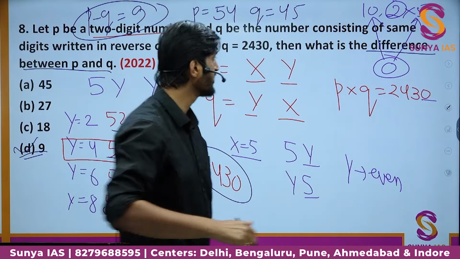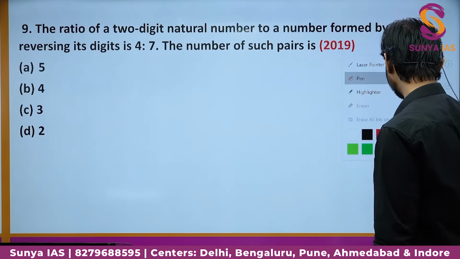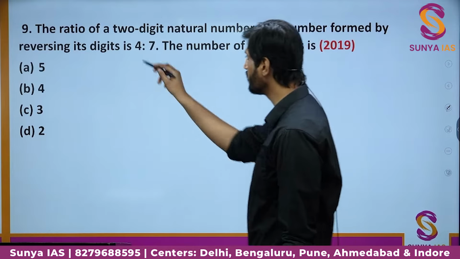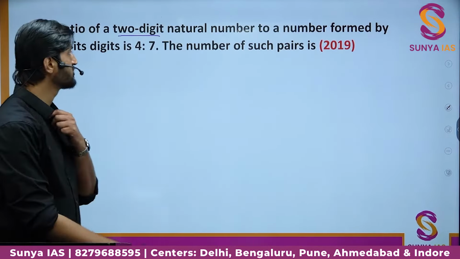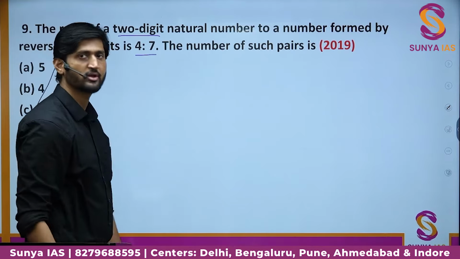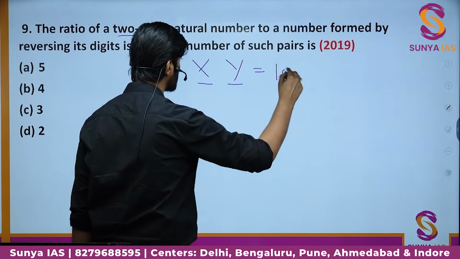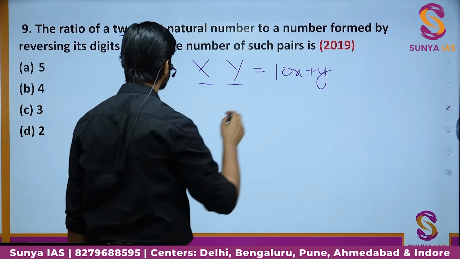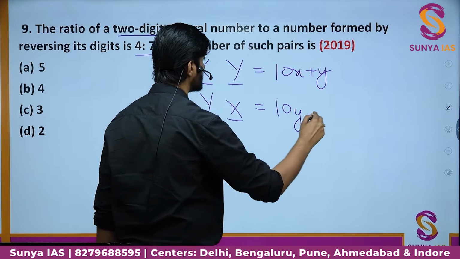Okay. Moving on now. We have this question. It says the ratio of a 2-digit natural number to a number formed by reversing its digit is 4:7. It's quite a simple question. So let us assume the first number is xy. The value will be 10x plus y. When you reverse the digit, it becomes yx. The value becomes 10y plus x.